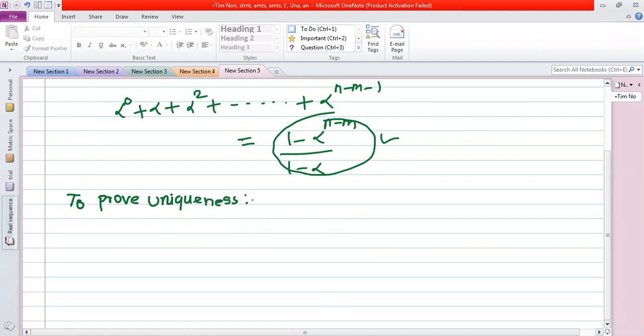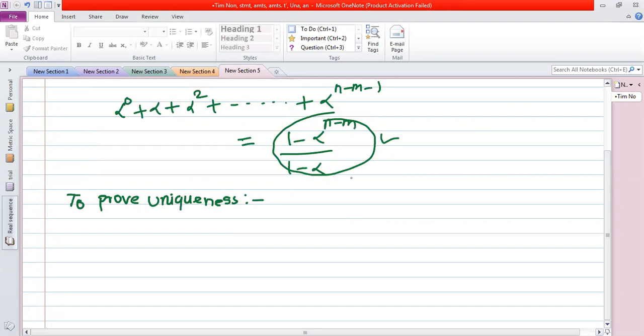That is, we prove uniqueness by using the method of contradiction. Method of contradiction means we assume, suppose it has another fixed point.